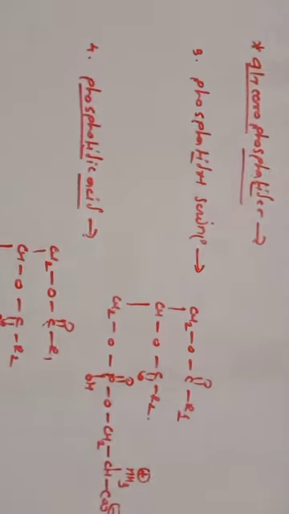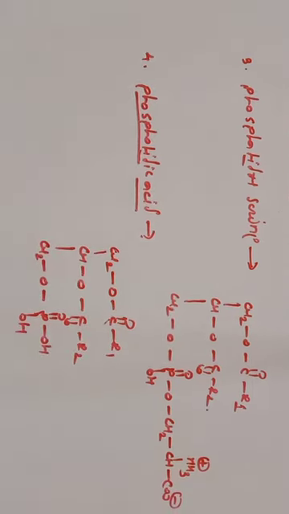So phosphoric acid residue is there. So these are the examples of glycerophosphatides, in which glycerol is the alcoholic group. Along with fatty acid and glycerol, there is a phosphoric acid residue as well as some nitrogen bases.